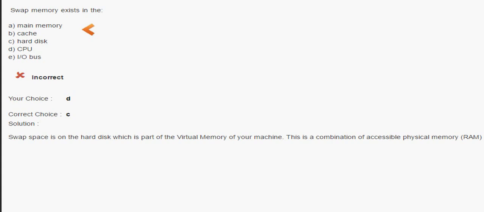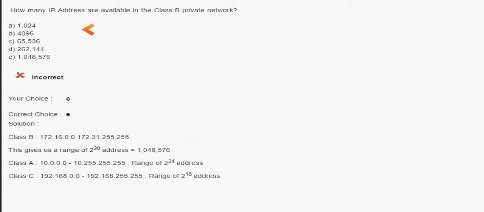Okay. So the next question is, how many IP addresses are available in the class B private network? This is an important question. Now we need to calculate this. The class B private address range starts at 172.16.0.0 and goes to 172.31.255.255. These are the private IP addresses of class B.